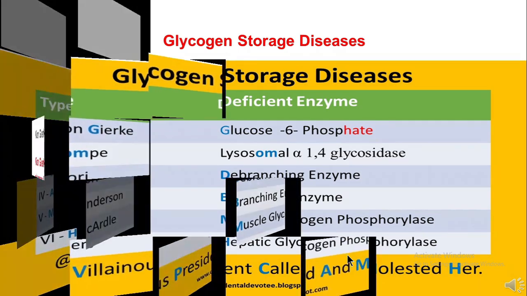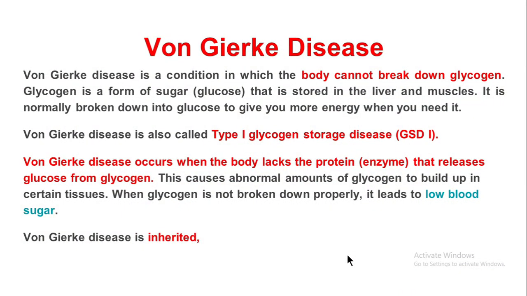The next question is von Gierke's disease. So glycogen storage disease here. This condition occurs when the glycogen cannot be metabolized. So here the body cannot break down the glycogen. So glycogenolysis does not occur in our body. Von Gierke disease happens.